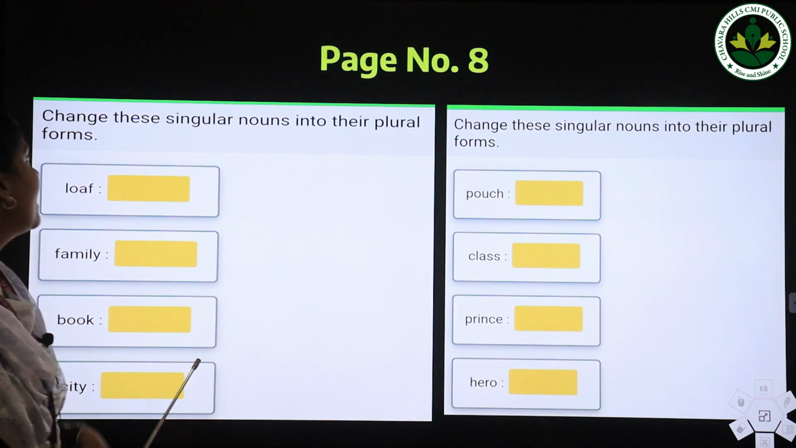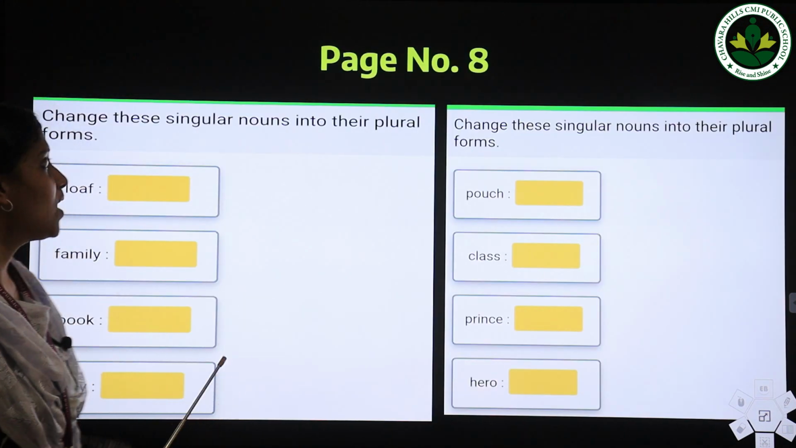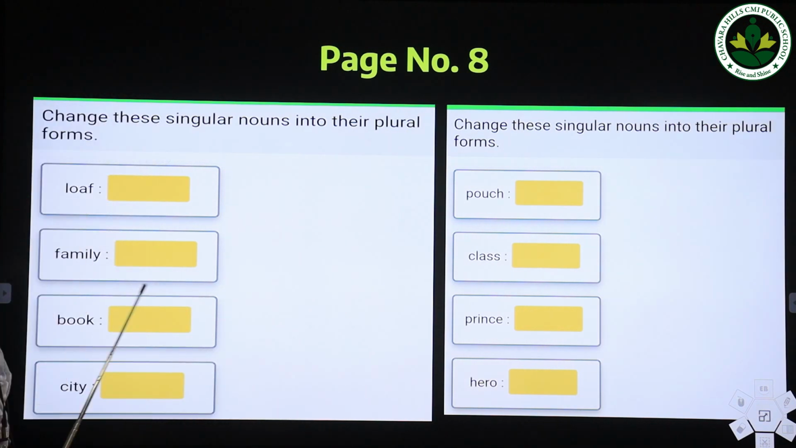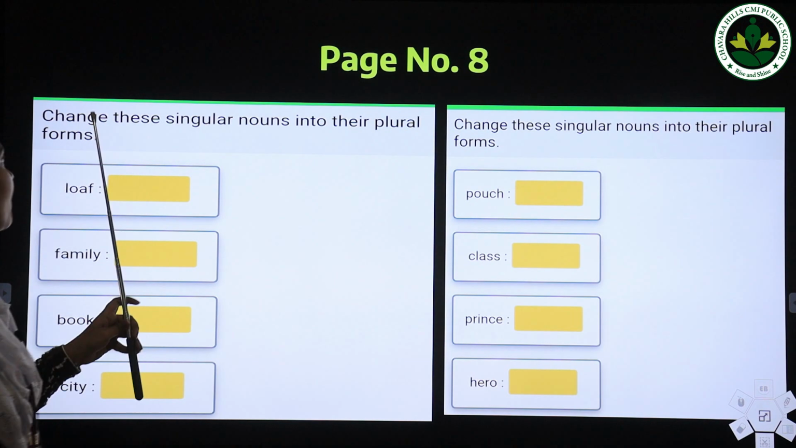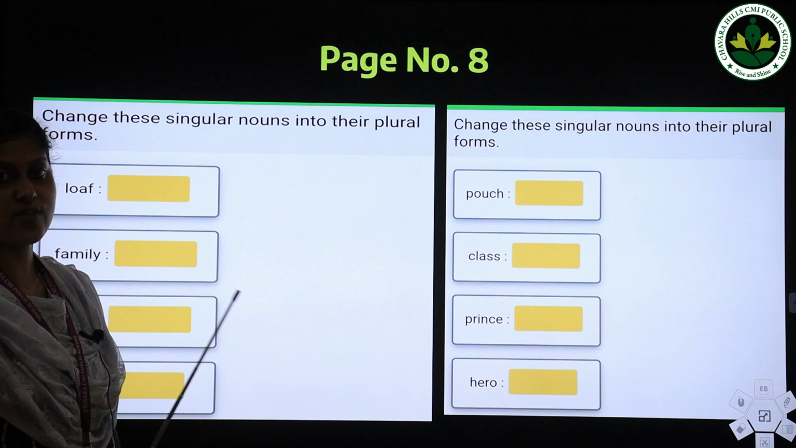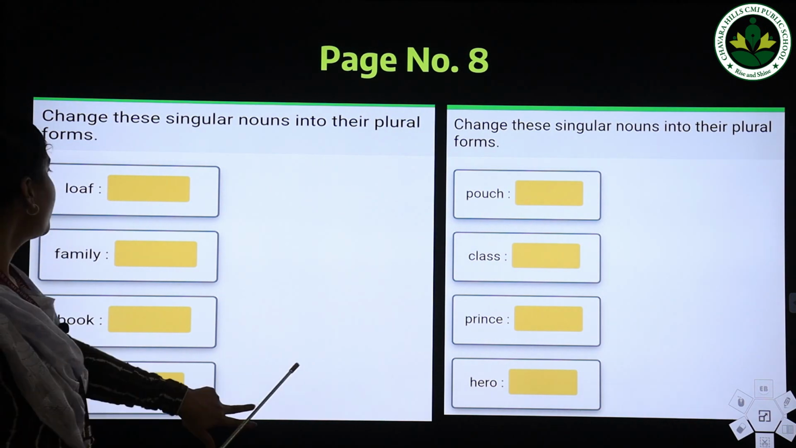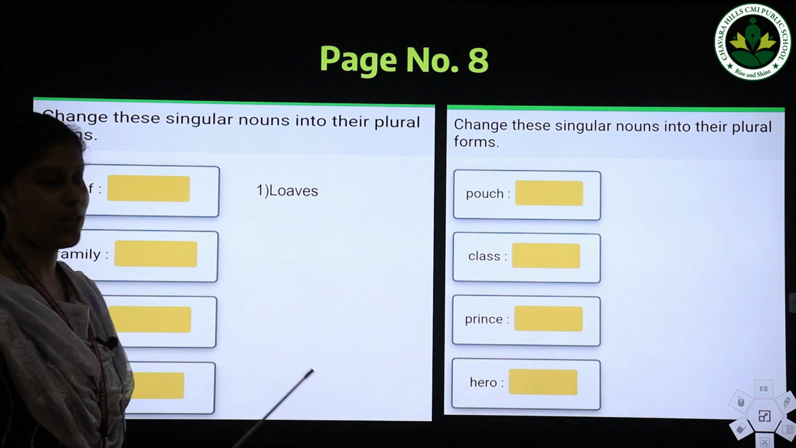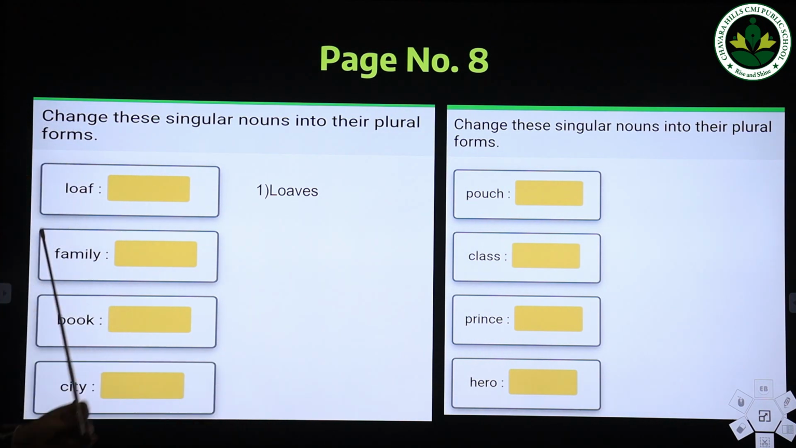Okay, now let's do a small activity. All of you please take page number 8. We have to change these singular nouns into their plural forms. Okay, let's start. First one, love. Yes, and the answer is loves. Loves is the plural form of the word love.